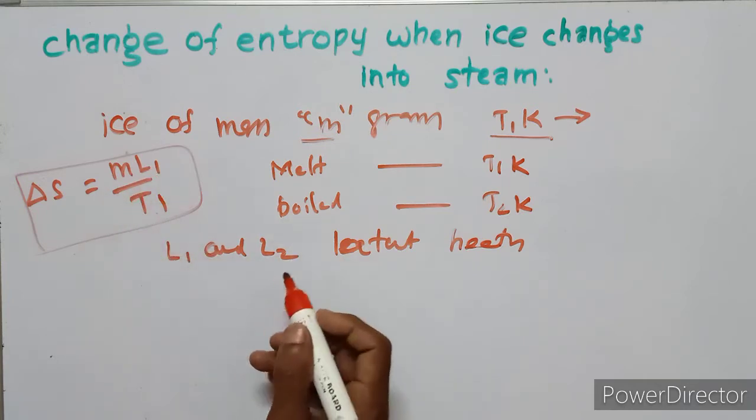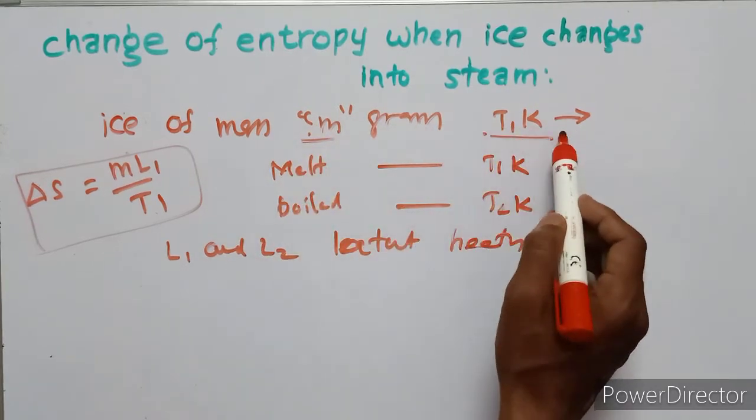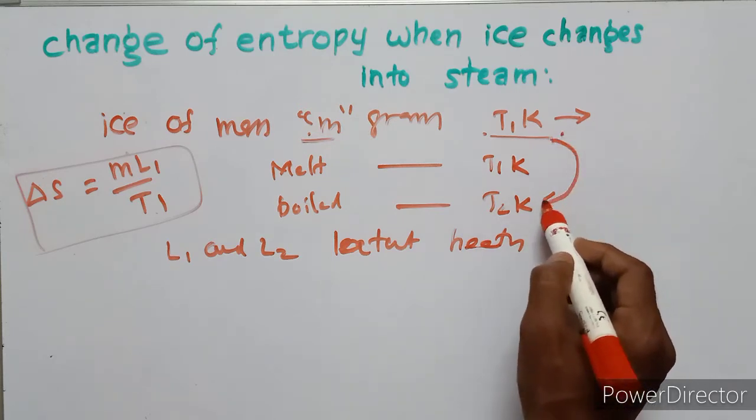Second, m grams of ice at T1 Kelvin changes into water at T2 Kelvin.